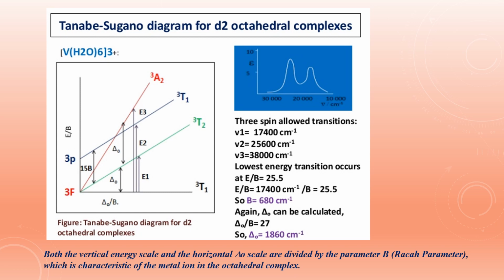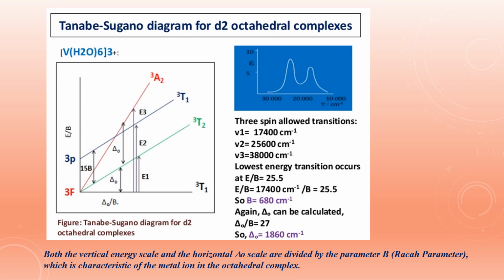For example, here we have shown for the d2 case, the example is the hexaaquavanadium(III) complex, and it has been simplified by showing all the energy levels of the states of maximum multiplicities because it is only these states that are involved in the transitions. So which transitions are possible here? It is 3T1g to 3T2g. Then 3T1g to 3T1g(P). This is from F. This is from P. And 3T1g to 3A2g. So we expect 3 absorption bands for vanadium.